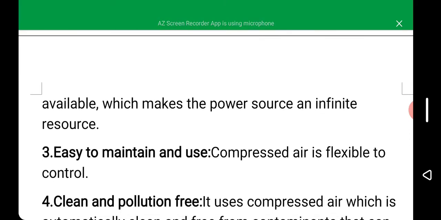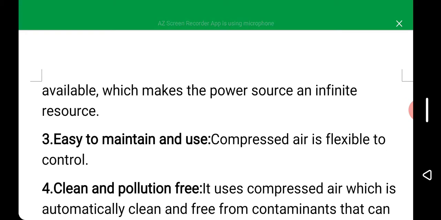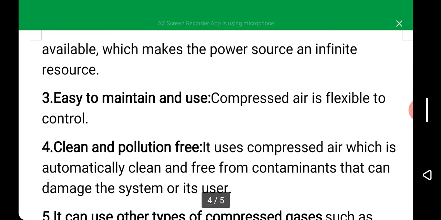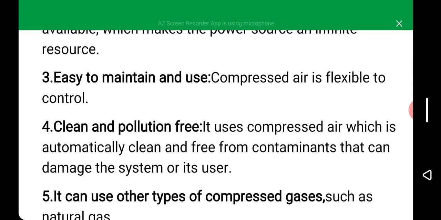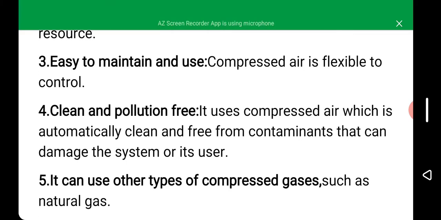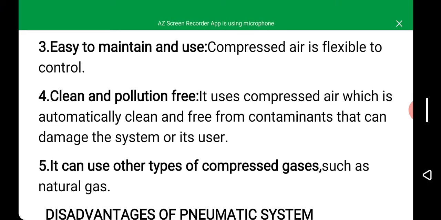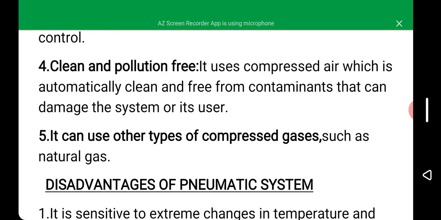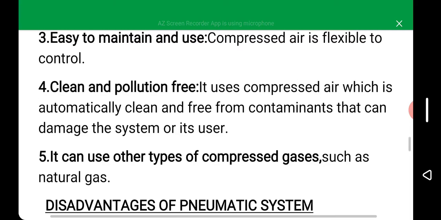Number three, it is easy to maintain and use. Compressed air is flexible to control. Four, it is clean and pollution free. It uses compressed air, which is automatically clean and free from any contaminant that can damage the system or its user. Number five, it can use other types of compressed gases such as natural gas.